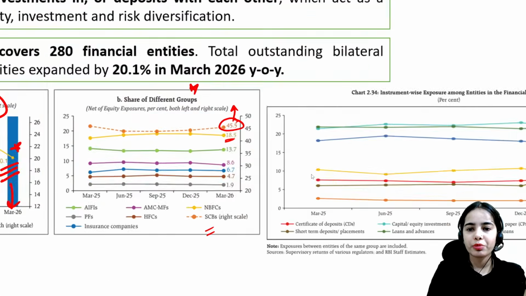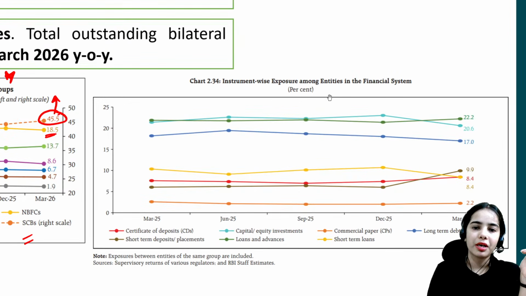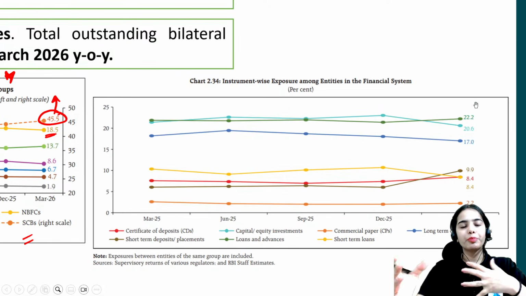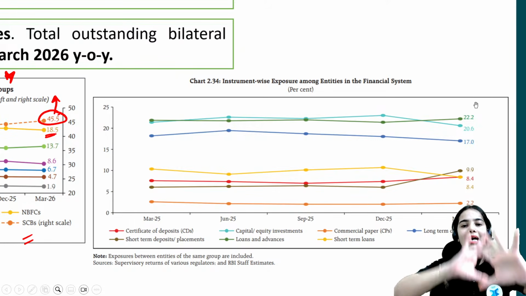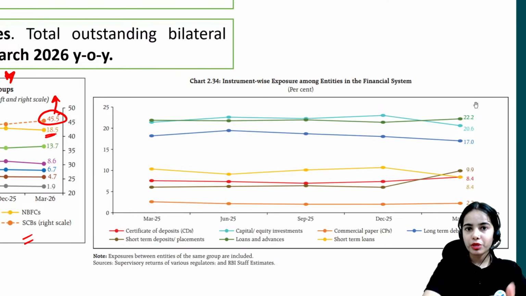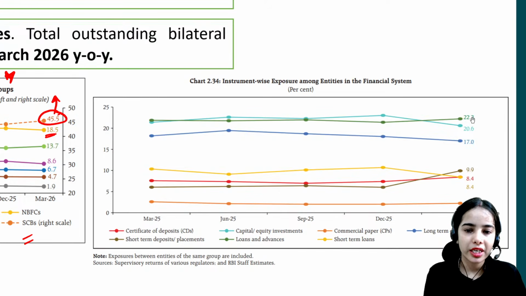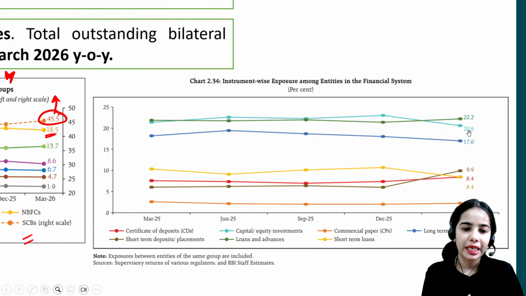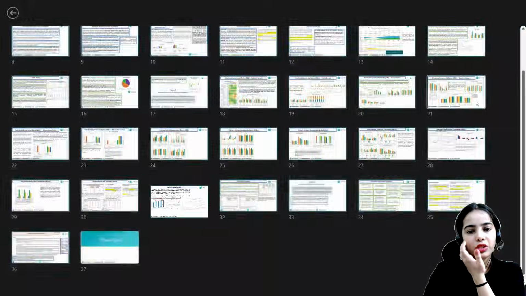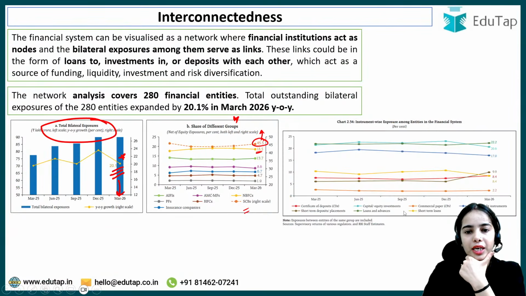Next is instrument-wise exposure among entities in the financial system. Okay, instrument wise exposure. So the highest exposure is through loans and advances. After that, it is through capital or equity investment. So between the financial instruments, the highest exposure is through loans and advances, then capital and equity investments and such. So this is the idea. Chalo. I hope this is clear.